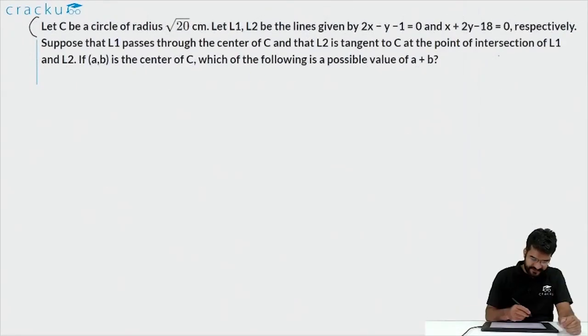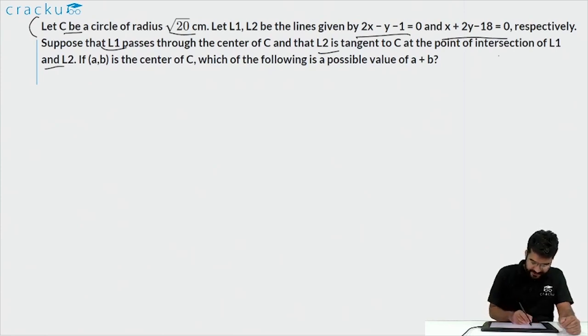In this question, it is given that C is a circle of radius square root of 20 centimeters. L1 and L2 are 2 lines given by 2x minus y is equal to 1 and x plus 2y minus 18 is equal to 0. L1 passes through the center of the circle and L2 is a tangent to the circle at the point of intersection of L1 and L2.